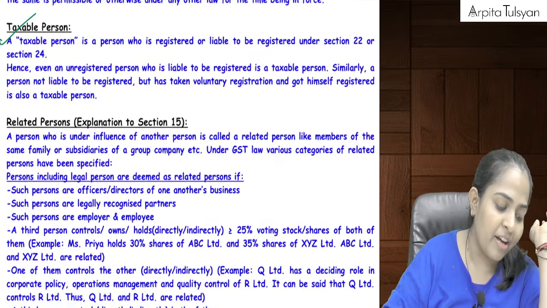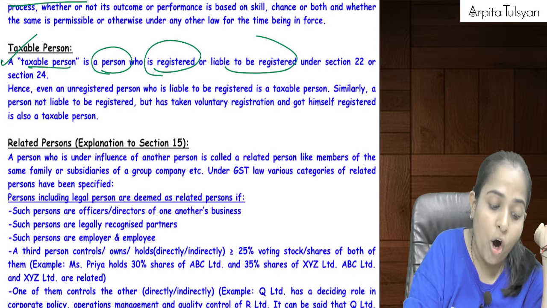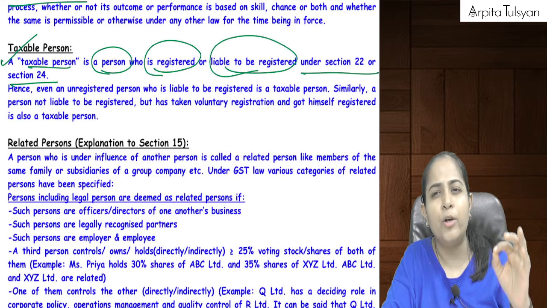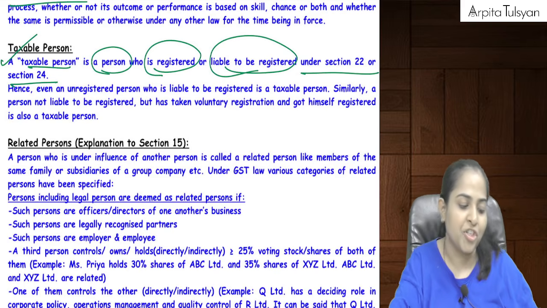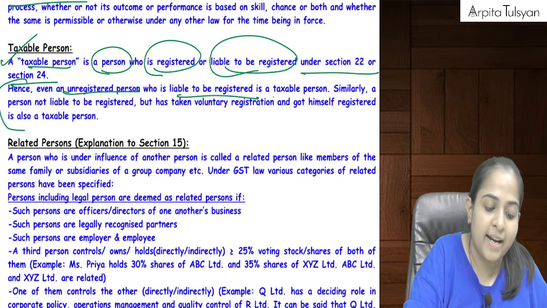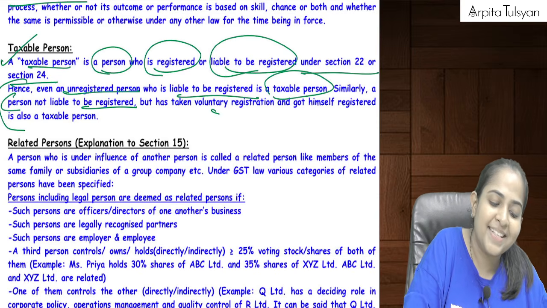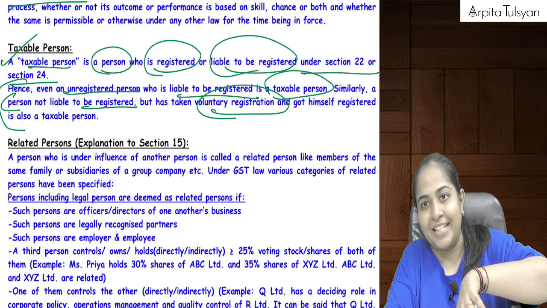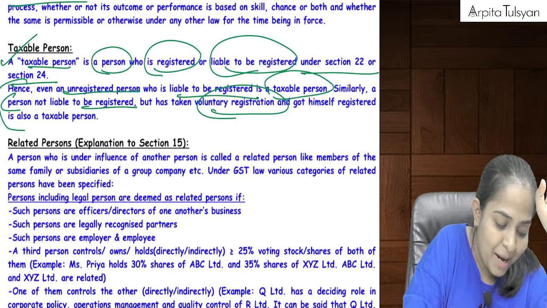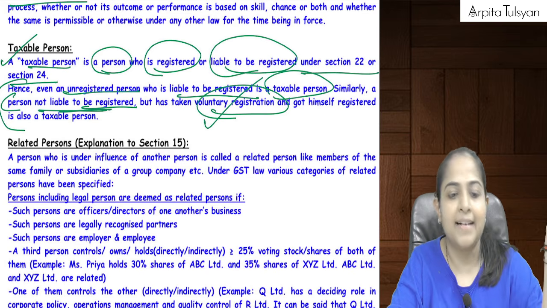However I read here, taxable person is a person who is registered or who is liable to get registered under section 22 or 24. Section 22 or 24 we will do in the registration chapter, and hence even an unregistered person who is liable to get registered is a taxable person. Similarly, a person who was not liable to get registered but has taken a voluntary registration. Let's say even if my turnover was 1 lakh rupees, so I was not liable to get registered but I took voluntary registration, so I will still be considered a taxable person.